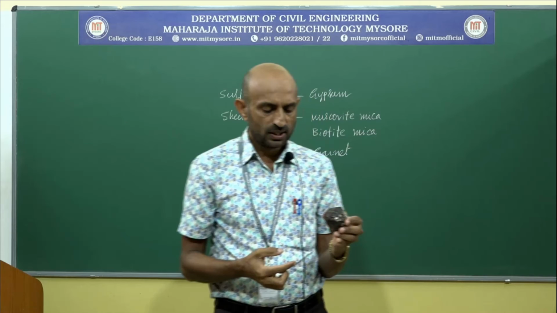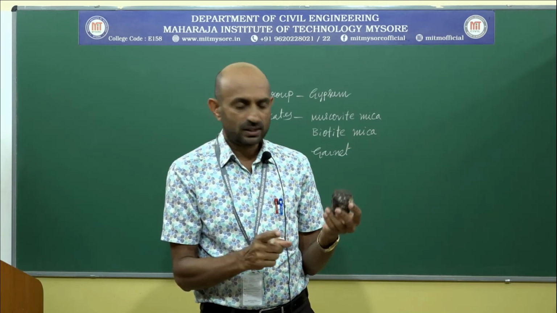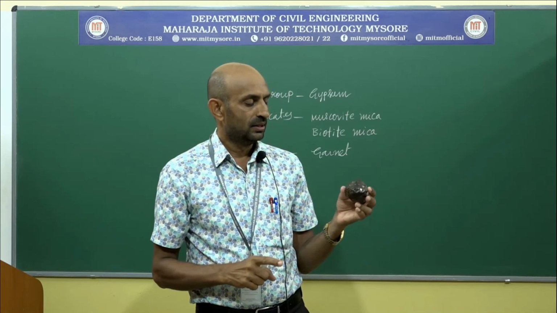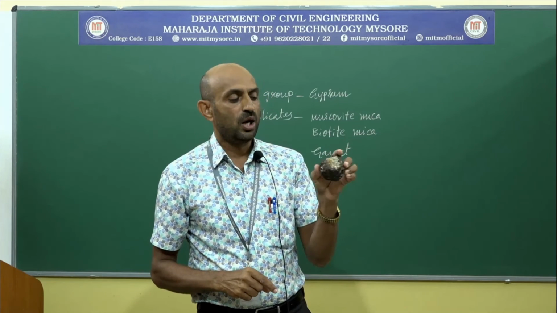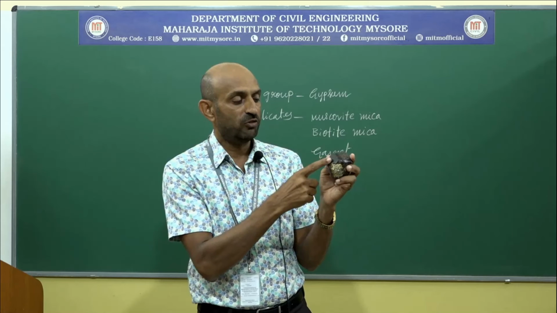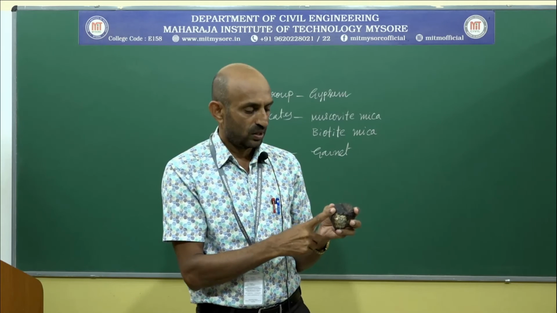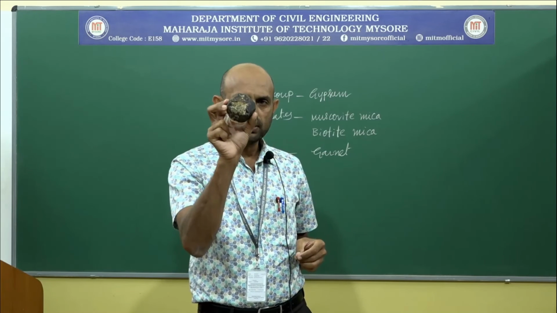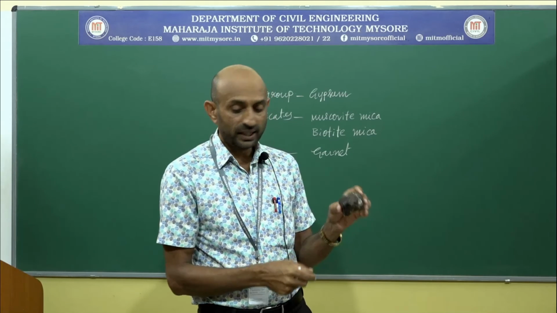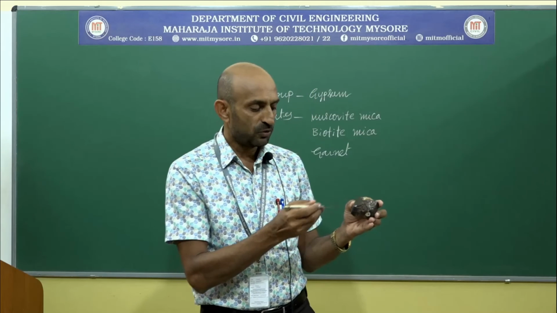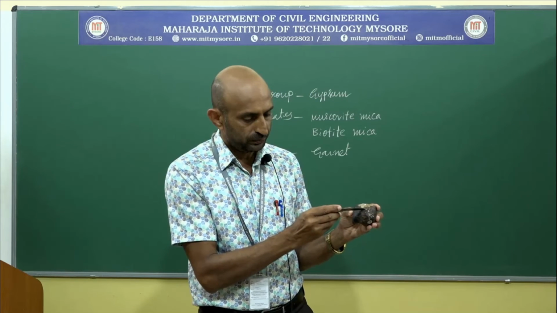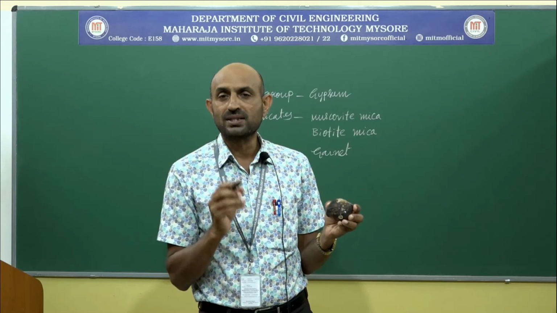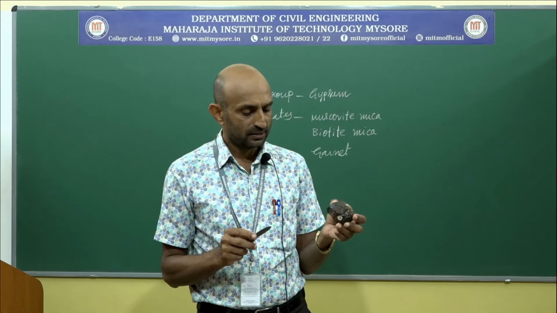Color brown, streak absent. Why is streak absent? The hardness of the mineral is high. Luster, adamantine luster, the way diamond reflects the light, in such a way it reflects the light. Fracture uneven, diaphanity opaque, hardness 8, it cannot be scratched with the help of a penknife. See, specific gravity 4.3 due to the presence of magnesium and iron.